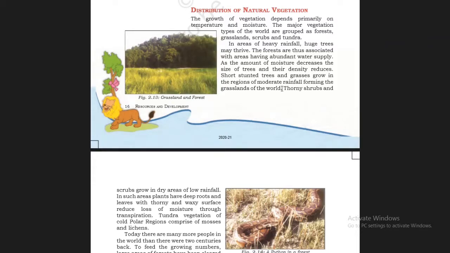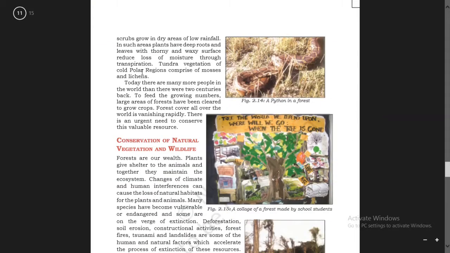Thorny shrubs and scrubs grow in dry areas of low rainfall. These are found in dry areas of low rainfall, that means in the western part of India.